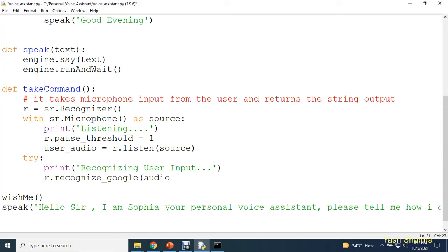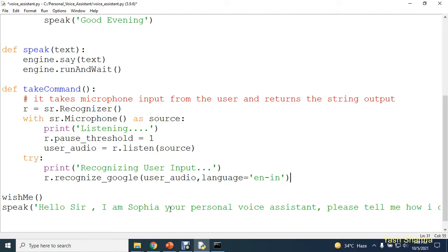Okay, or let's say this variable, we need to write user underscore audio, and which language as of now we are using. So guys, as of now I'm using English. So I'm going to use this parameter language is equal to en hyphen in. Okay, so I'm going to use English India. So user underscore audio, language is equal to en hyphen in. So guys, this en-in is nothing, it's a language code.